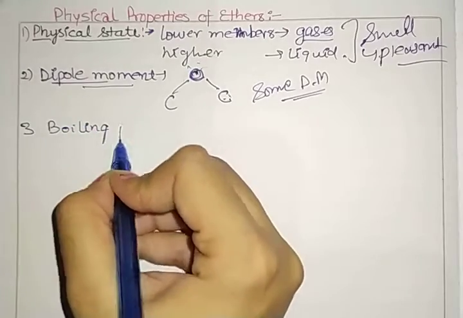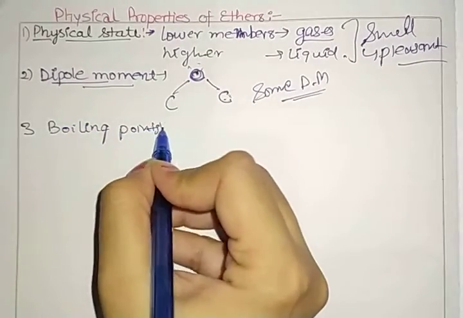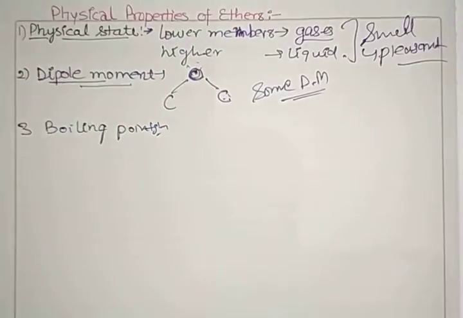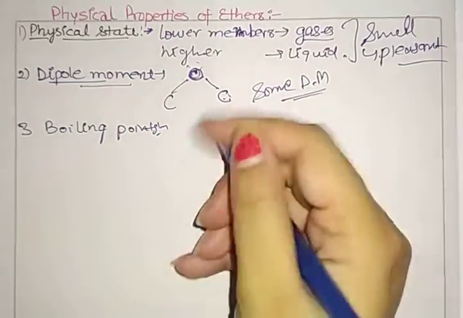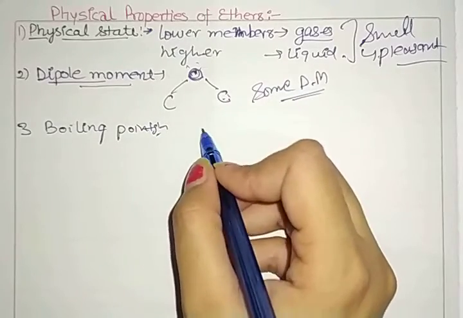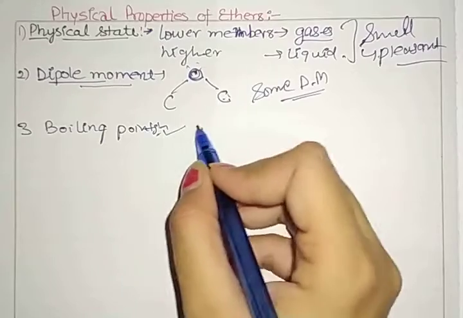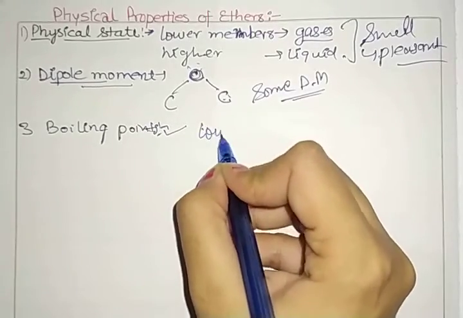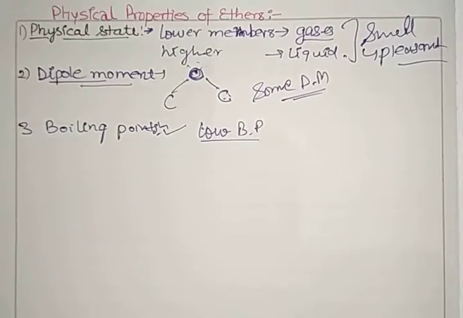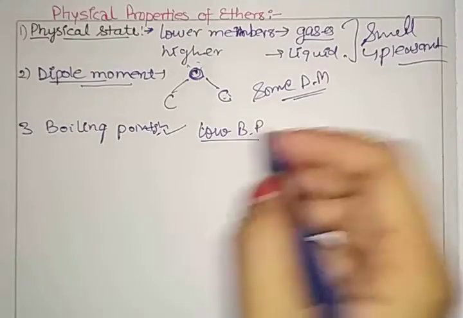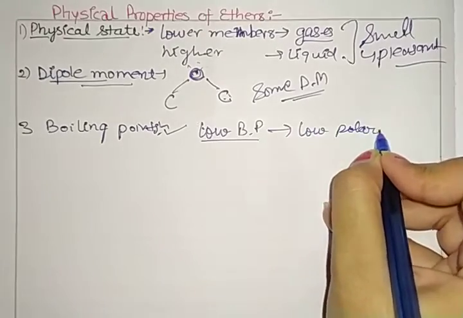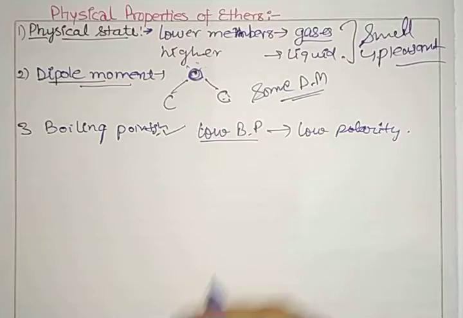Next point we have is boiling point. Now, how does the boiling point of ether vary? As we discussed, ethers have low polarity. That means they do not show any association or intermolecular hydrogen bonding. Therefore we can say that ethers have low boiling points. Why? Because they have low polarity. That is why they have lower boiling points.